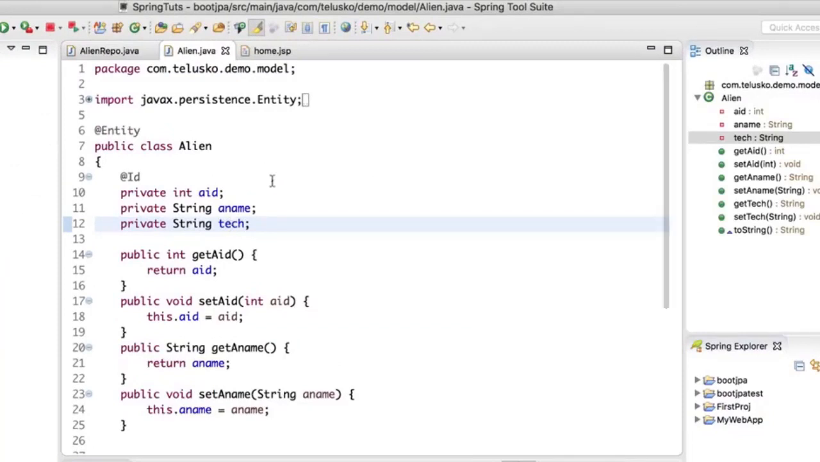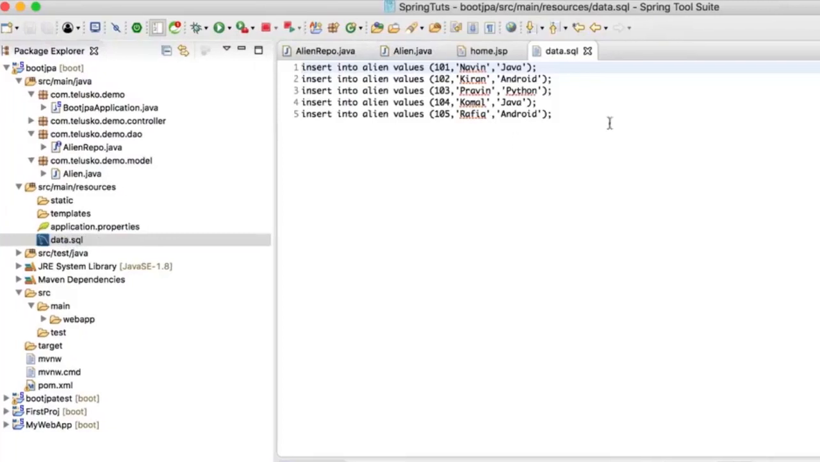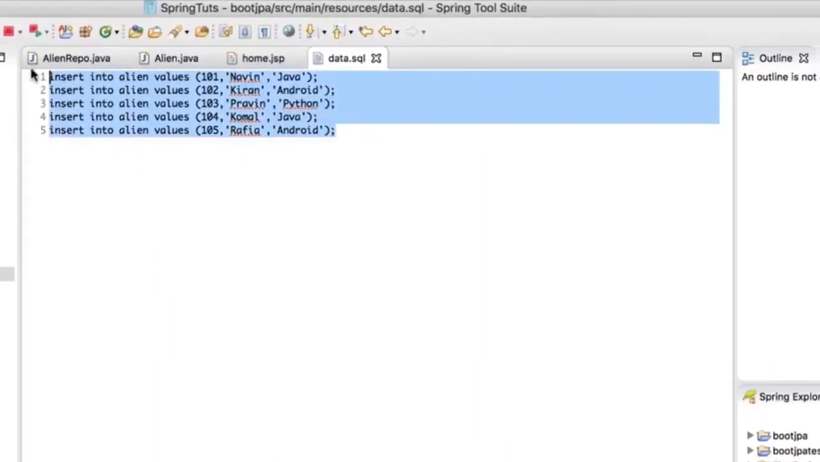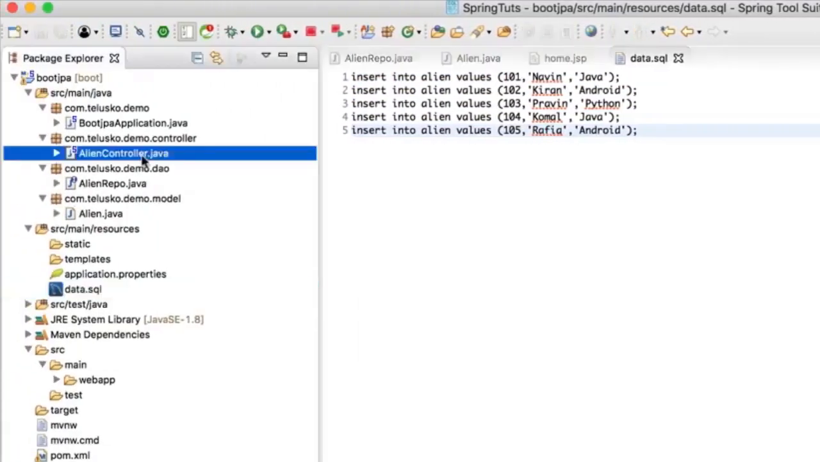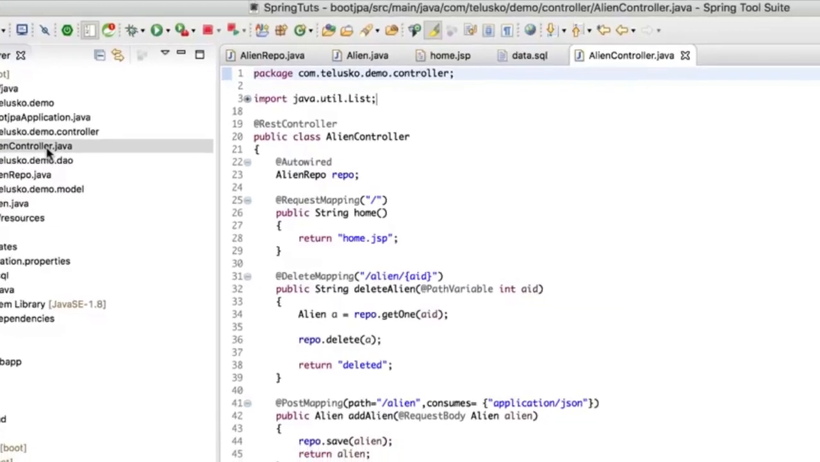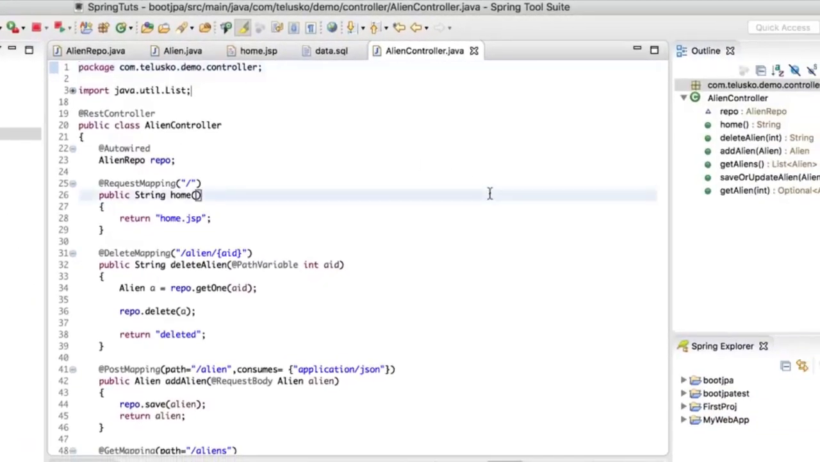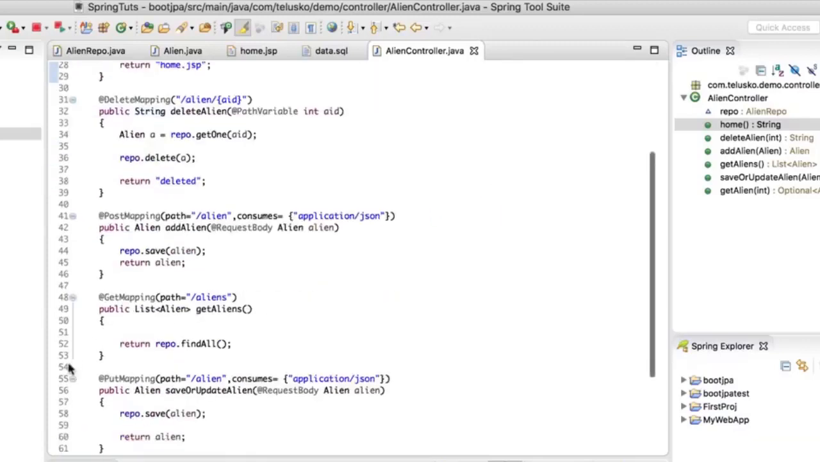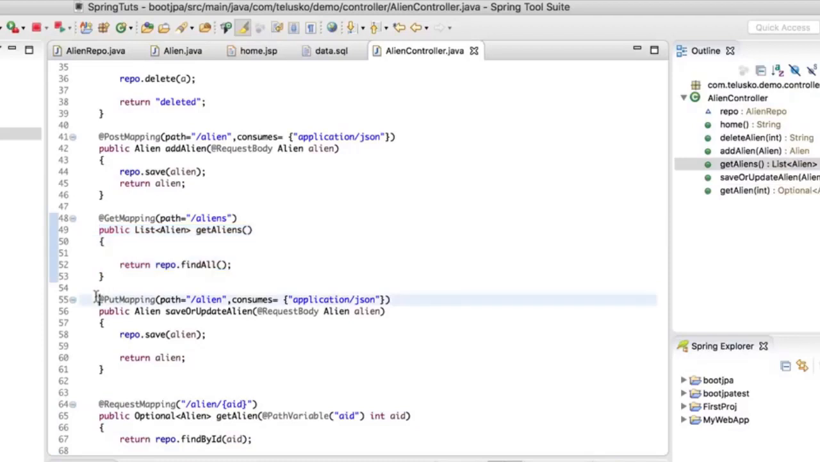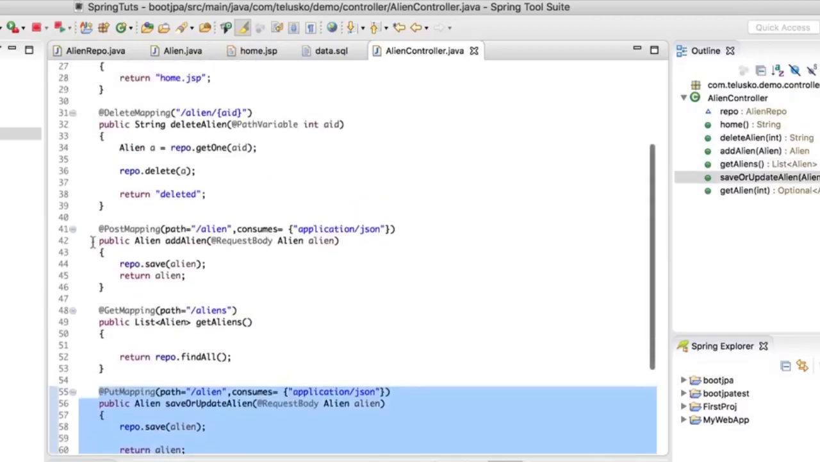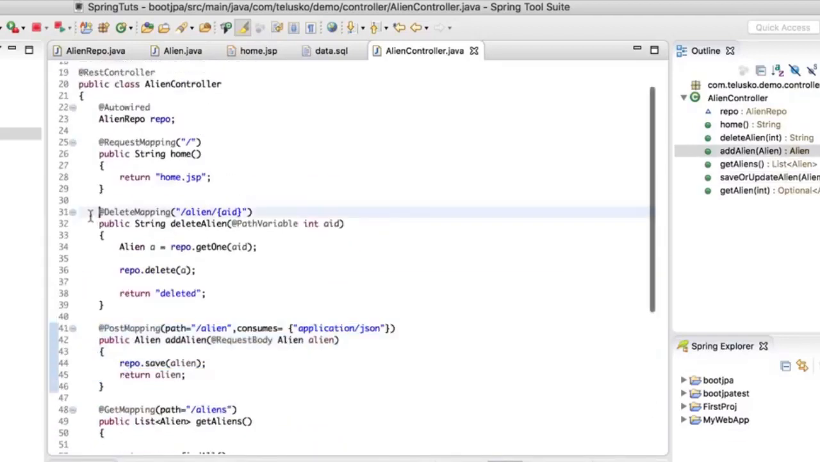Then we have a database where I have inserted some values. In fact, we have this data.sql, so I have inserted these values in the database. Now if I want to fetch an alien or add new aliens, what we need is a controller, right? Whenever you send a request, it goes to the controller. Depending upon the type of request, if it's a GET request, this will be called. This is for fetching all the aliens, this is for PUT, which is update basically, then we have POST, and then DELETE.